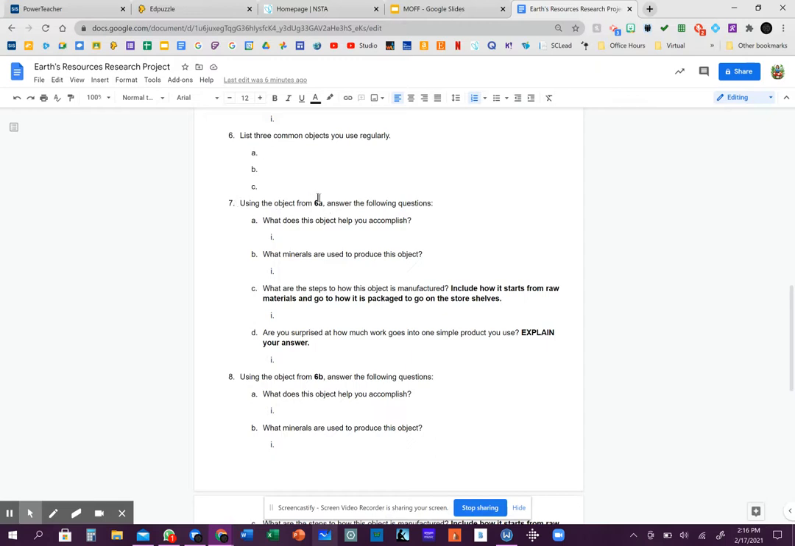So number 7, it says use the object from 6A. So right here, 6A, this is the object you're talking about when you're answering the questions for number 7. It says, what does this object help you accomplish? If I'm talking about a toothbrush, it cleans my teeth. It allows me to keep my teeth healthy, okay?